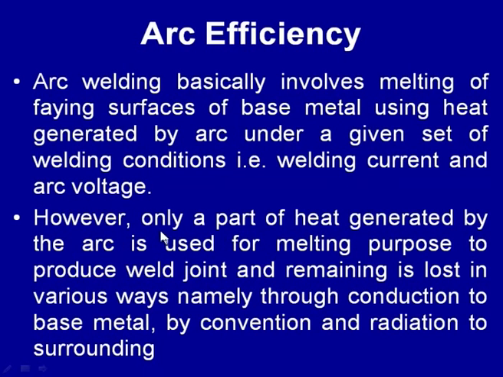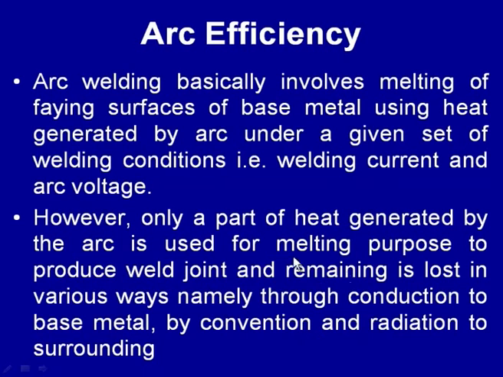We know that only a part of the heat generated by the arc is used for melting the faying surfaces of the base metal, so that the weld joint can be made, and the remaining portion of the heat is lost from the arc zone either to the base metal by conduction, or by convection and radiation to the surrounding cool air of the atmosphere, and by the radiation heat losses from the arc zone also takes place.